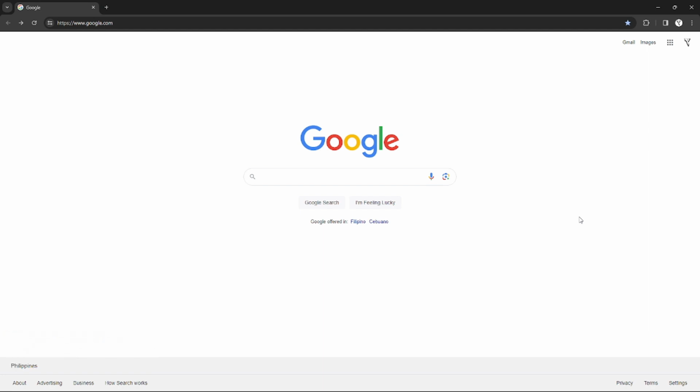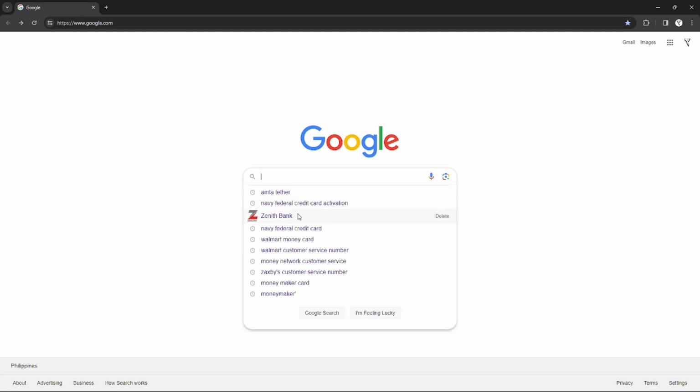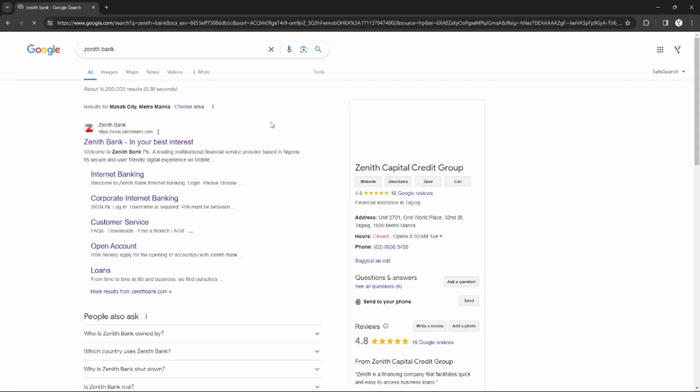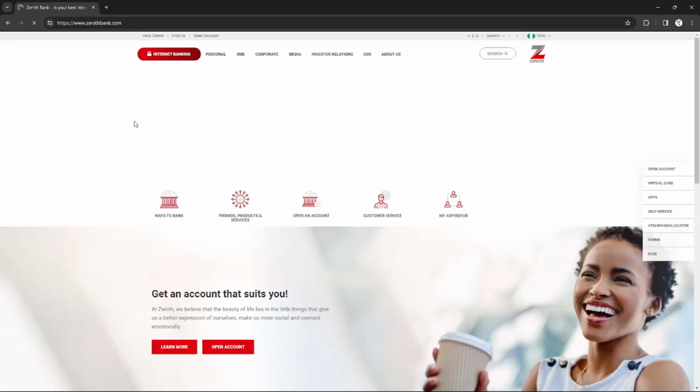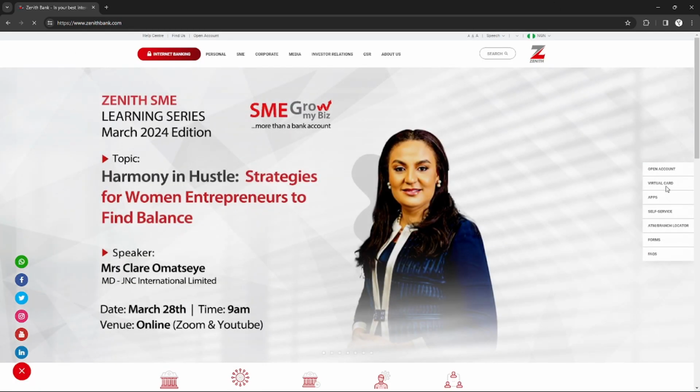So without further ado, let's get started. First thing you need to do is go to Google and search for Zenith Bank. After you search for Zenith Bank, just click the Zenith Bank website. So this is their main website.